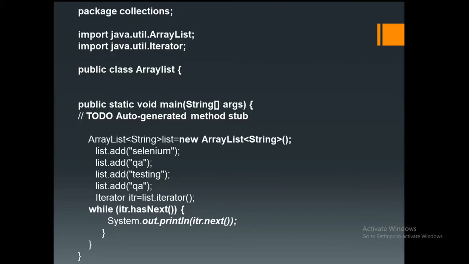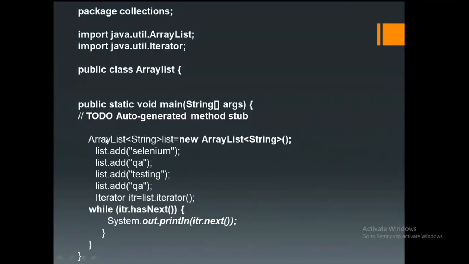Now you have to check the syntax, as per the syntax, whether we declared it or not. ArrayList, so this is the class. What is the data type I'm using here? String. Why? Because I want to store string related data into the array list. That is why I'm taking the data type as String. If you want numerical representation, then you have to take int. If you want decimal representation like floating point, then you have to take float. So accordingly, we have to choose a particular data type.